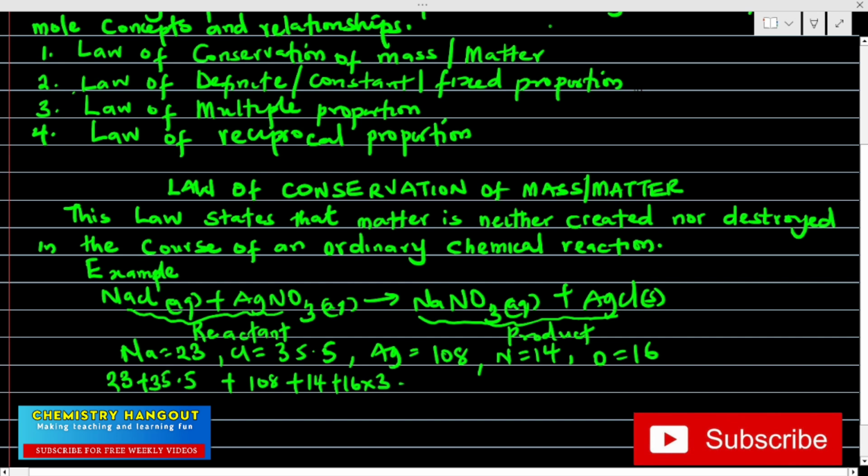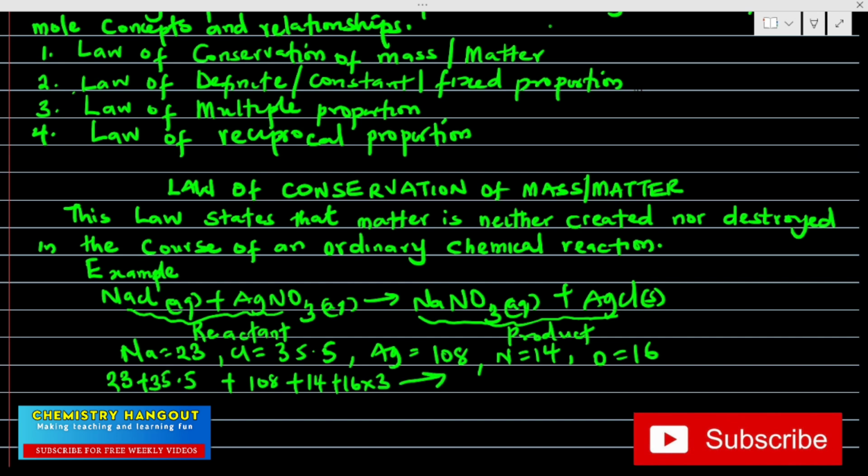That's the reactant side. For the product side, we have sodium, 23, plus nitrogen, 14, plus oxygen, 16 times 3, plus silver chloride, 108 plus 35.5.